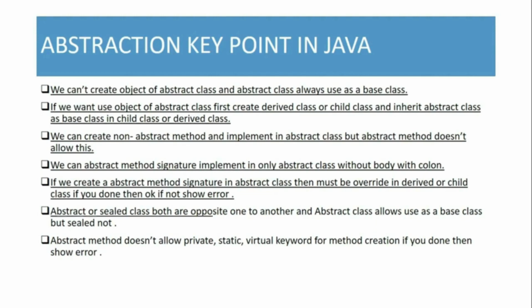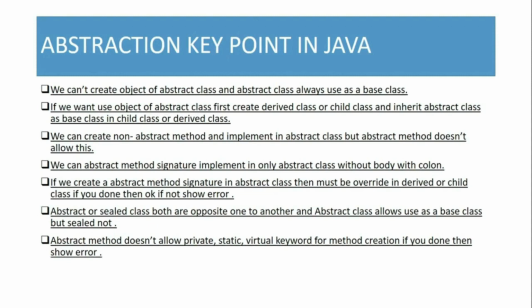Next key point is abstract and sealed class are opposite to one another: an abstract class allows use as a base class but sealed does not. Clear? Now next key point is an abstract method doesn't allow the private, static or virtual keyword for method creation. If you do, then it shows an error. These are the following abstraction key points in Java. These are very important. It is tested and done by me, so watch the full video.